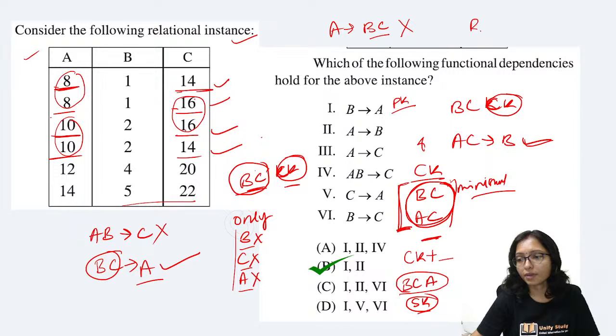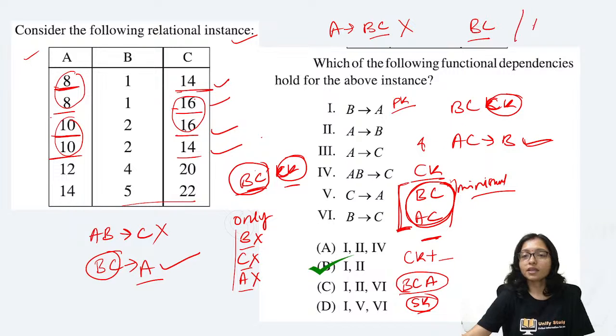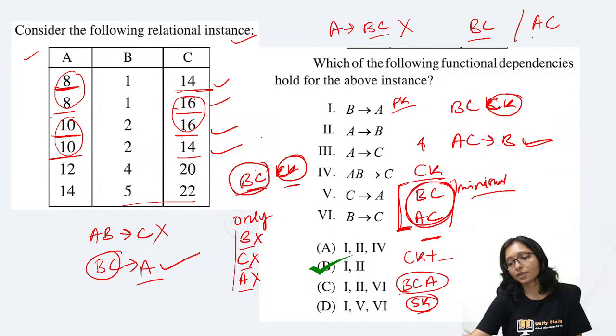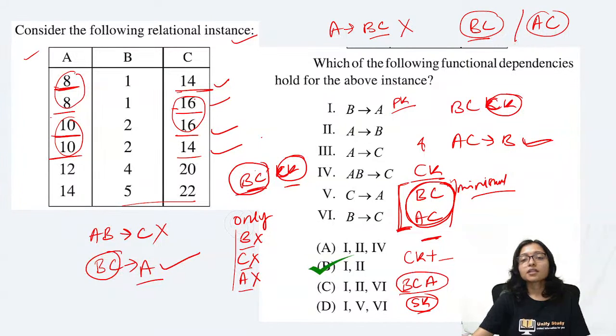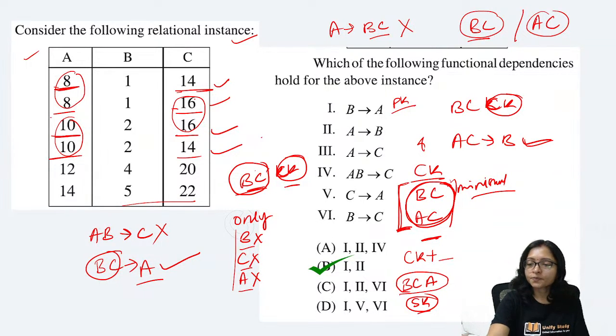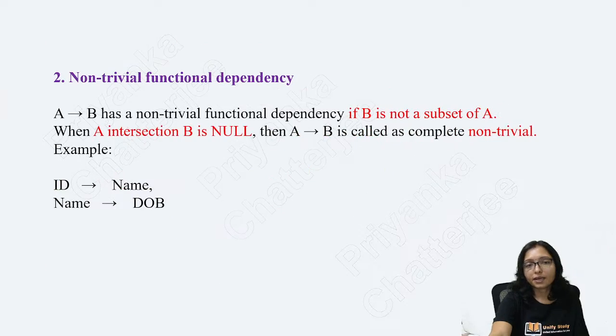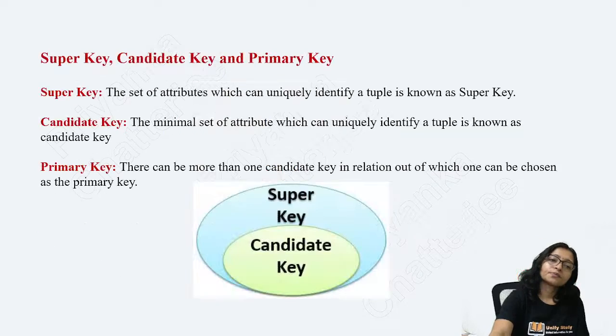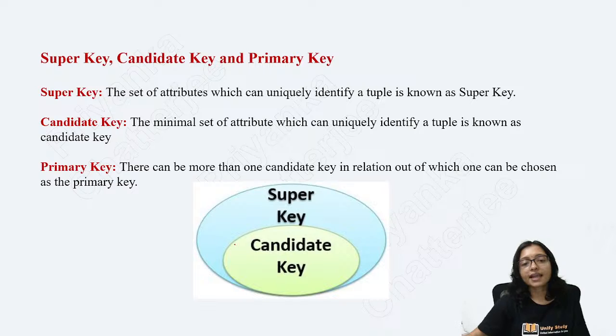That is, either BC can be the primary key or AC can be the primary key. Any one of them can be my primary key. Got it? Clear? The concept? What is a primary key? What is a super key? Any one of them can be my primary key. Clear? Yes, so that's why the candidate key is a subset of the super key, and out of the candidate keys, any one of them can be my primary key.